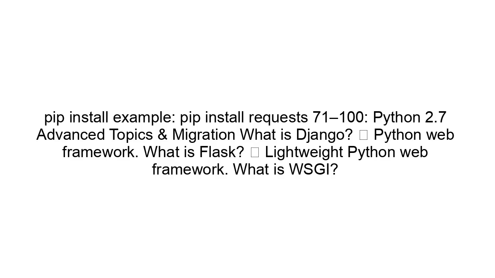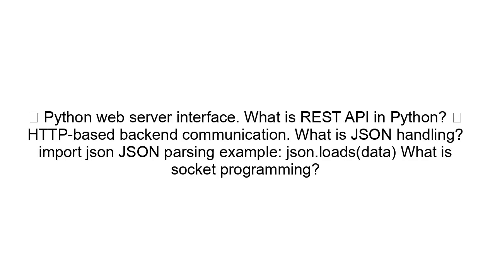71 to 100. Python 2.7 advanced topics and migration. What is Django? A Python web framework. What is Flask? A lightweight Python web framework. What is WSGI? A Python web server interface. What is a REST API in Python? HTTP-based backend communication. What is JSON handling? import json. JSON parsing example: json.loads(data).